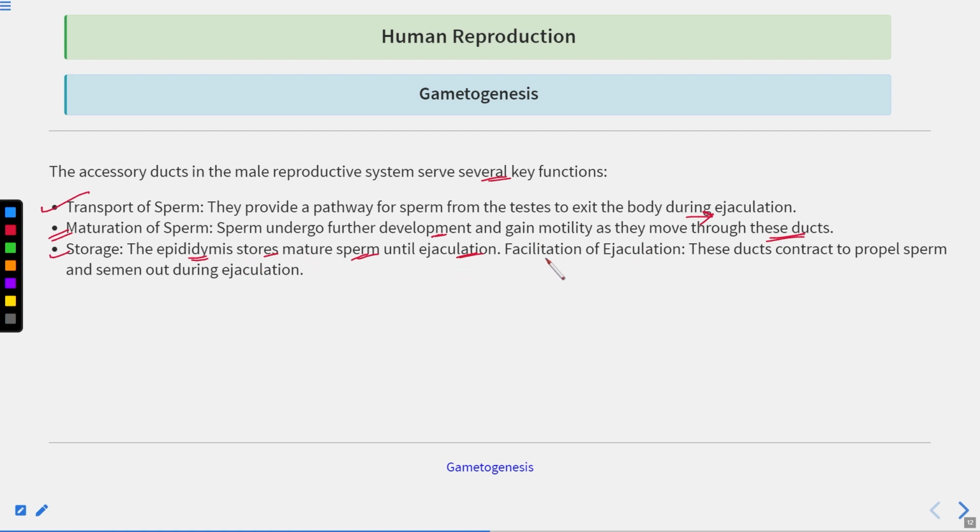And then we have the facilitation of ejaculation. This is the last point. These ducts contract to propel the sperm and the semen out during ejaculation. Clear?